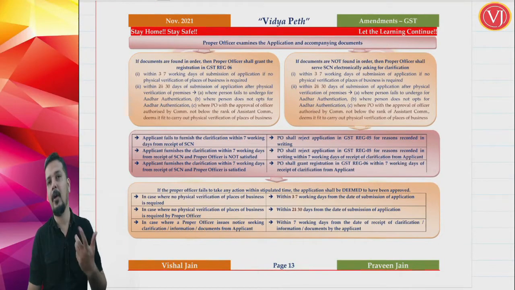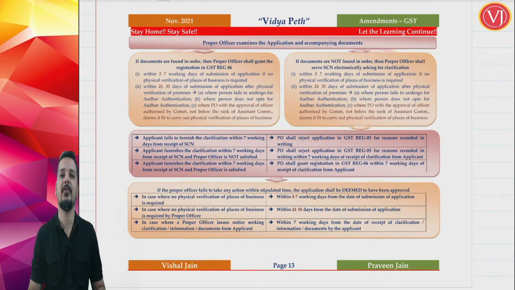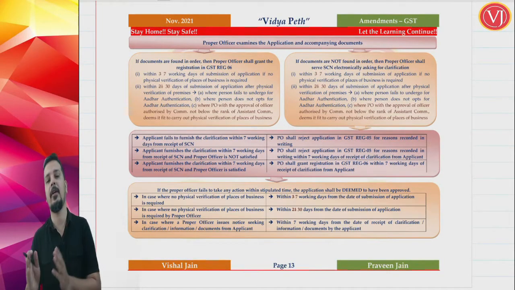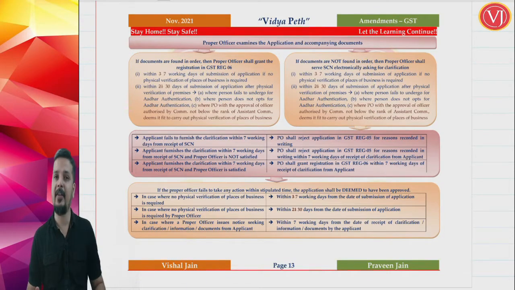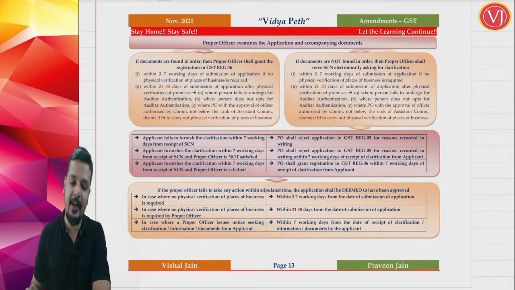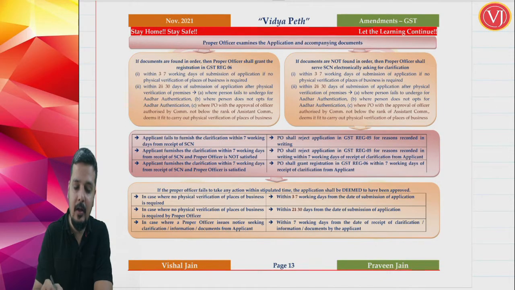Now friends, when you talk about the process of registration, it is rule 8, rule 9, rule 10. Rule 8, you submit the application. Rule 9 is all about verification. Rule 10 is all about grant of registration certificate. So now the next amendment is with respect to verification. What have they done? They have changed the time limits. Initially, when you submit the application within 30 days, the department has to do its work within 3 working days. Now that 3 working days is changed to 7 working days.